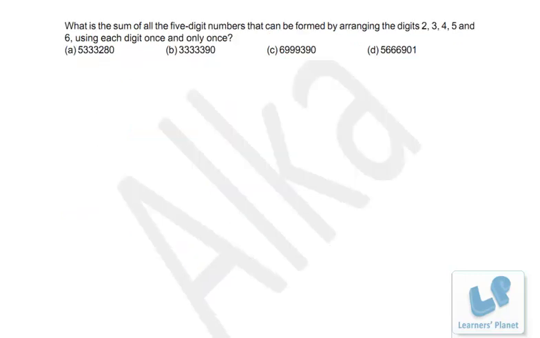Now this question: what is the sum of all the 5-digit numbers that can be found by arranging the digits 2, 3, 4, 5 and 6 using each digit once and only once? Friends, 2, 3, 4, 5, 6. See, there are 5 numbers. So by rearrangement, we can make 5 factorial, that is 120 unique numbers of 5 digits, right? Now there are 2 methods to solve this question, right? Since 2, 3, 4, 5, 6, these 5 numbers are in arithmetic progression.